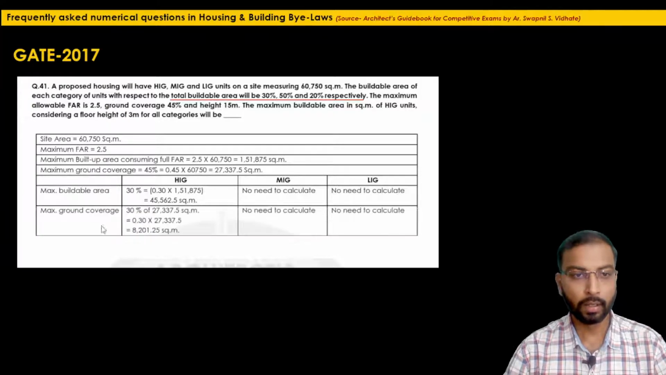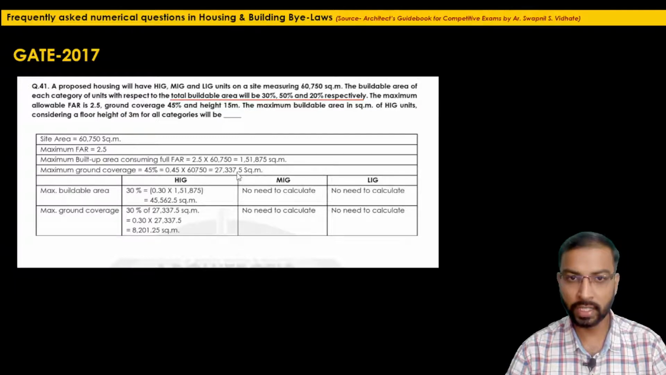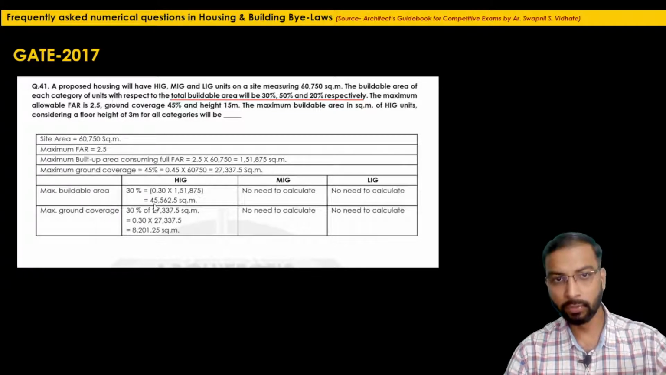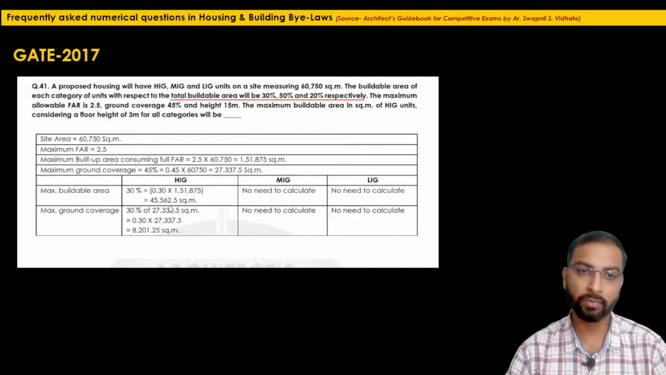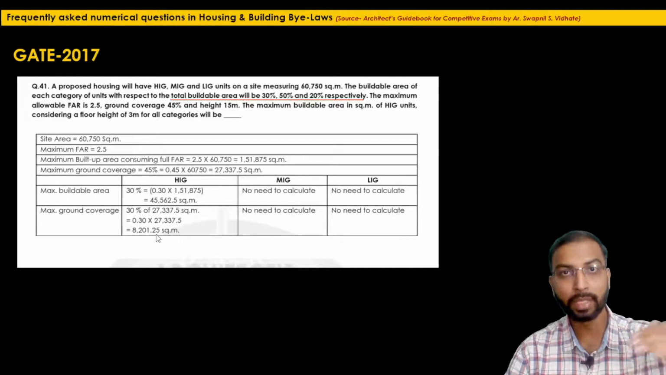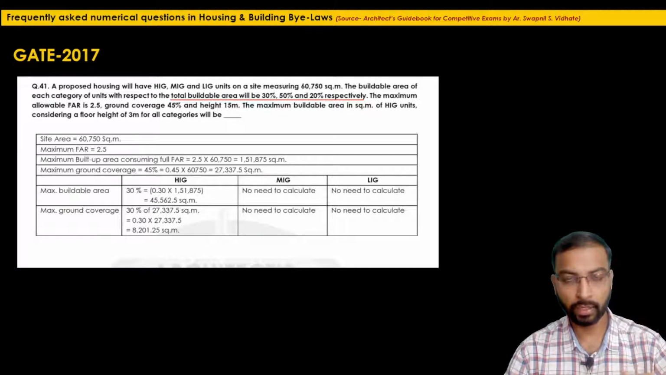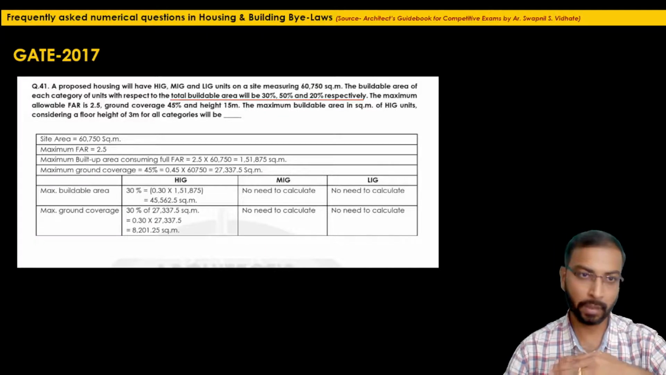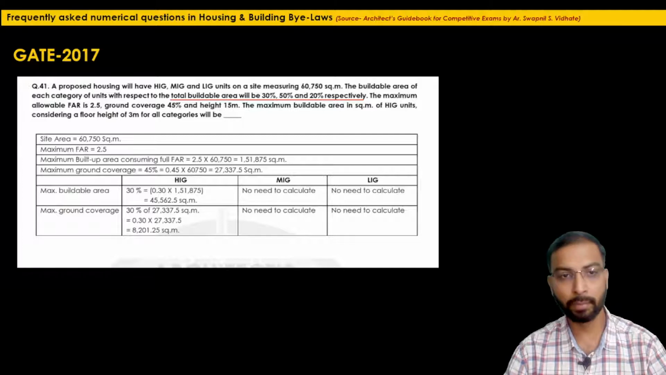Now the maximum ground coverage will again be in this proportion 30%, 50% and 20%. So 30% of 27,337.5 square meter will be 8,201.25 square meter. In this much area we have to construct all the floor area. If we add all the floors, the total will be 45,562.5. So if we simply divide this figure by this figure, we will get the maximum floors we can construct in order to achieve the maximum permissible built up area for the HIG category.